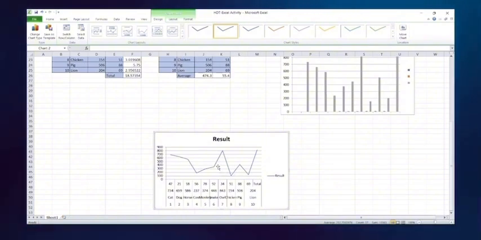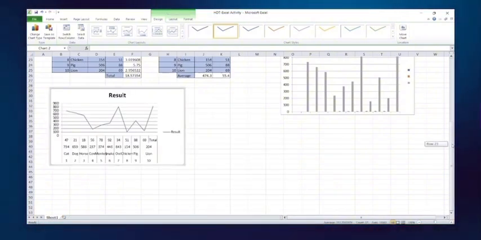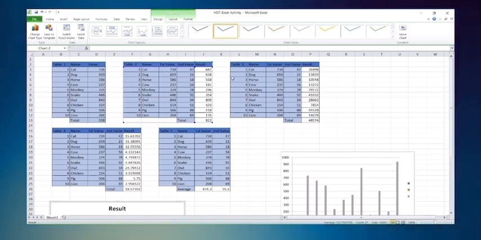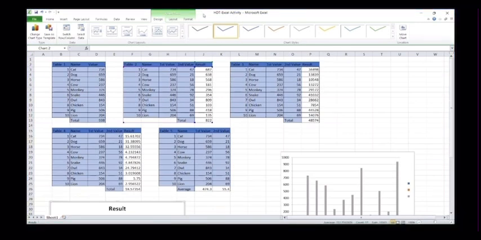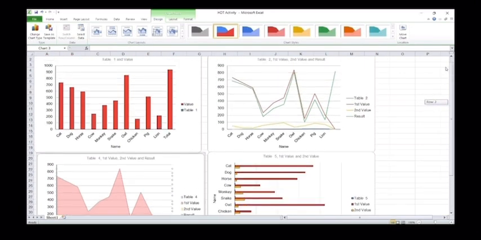MICE: manage event registrations, track attendee data, create budgets, and analyze event performance. The last one is cruises: manage passenger bookings, track onboard spending, analyze customer demographics, and create financial reports.